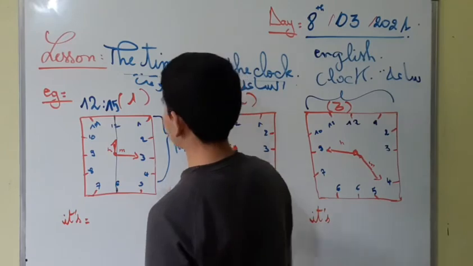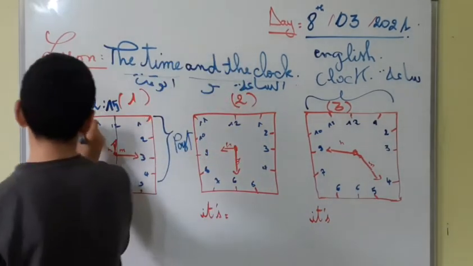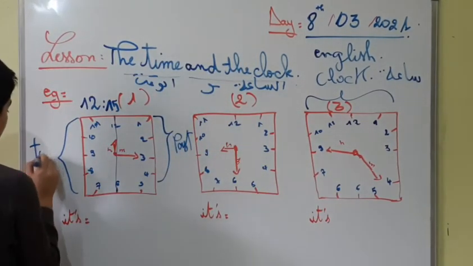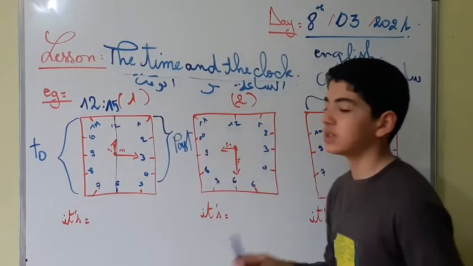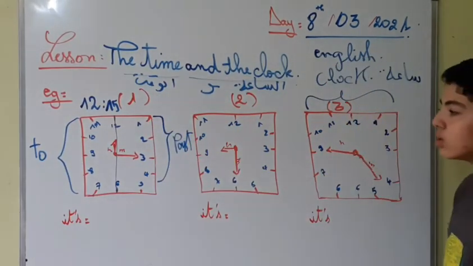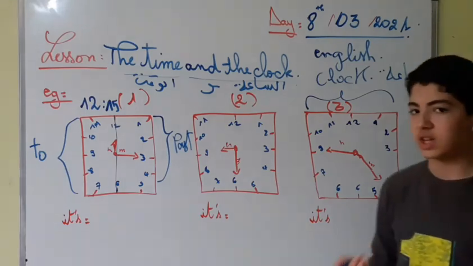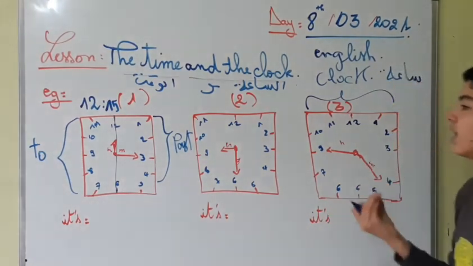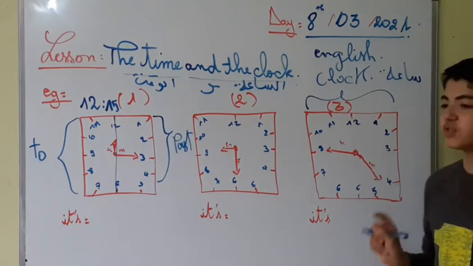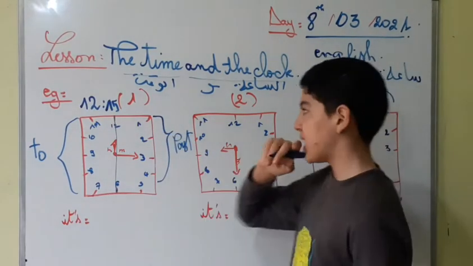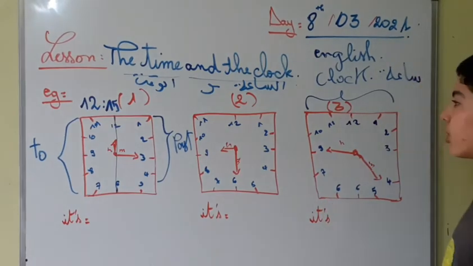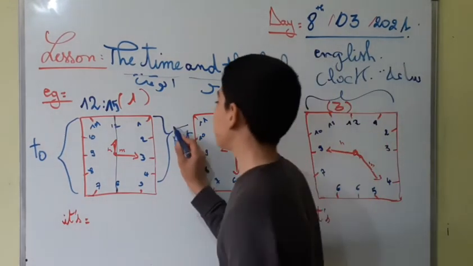From here to the minutes, of course, we say past. And here we say to. For example, this we say it's quarter past 12. Or say it's 15 past 12. Okay. Or you can say it's quarter past 12. So we say here past.